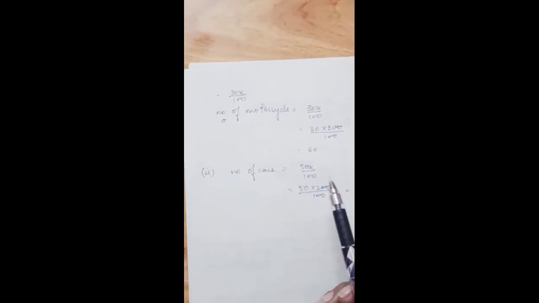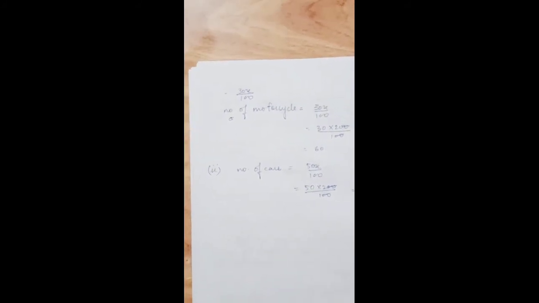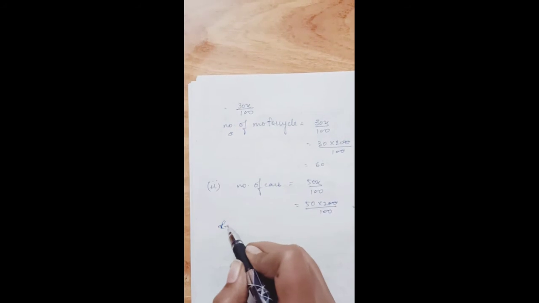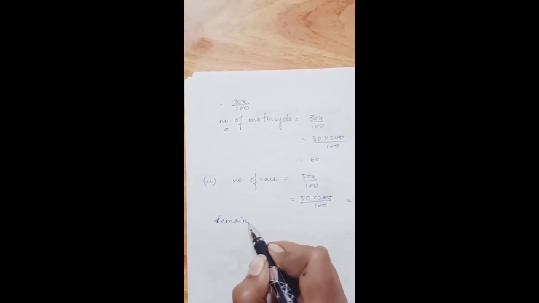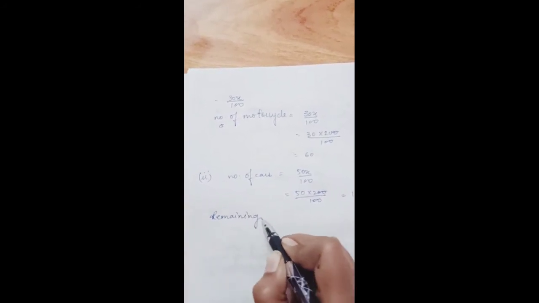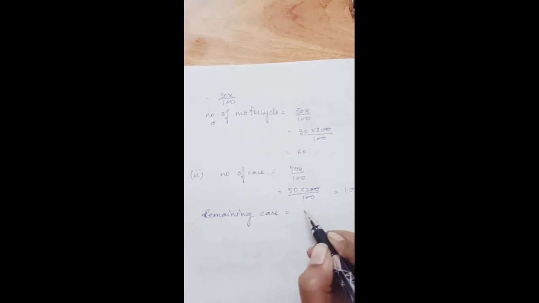So there were 100 cars, right? Now the question says that if 40 cars left the car park, the remaining cars would be 100 minus 40.